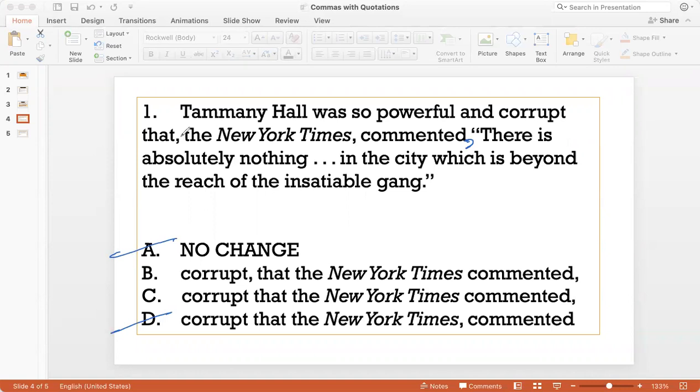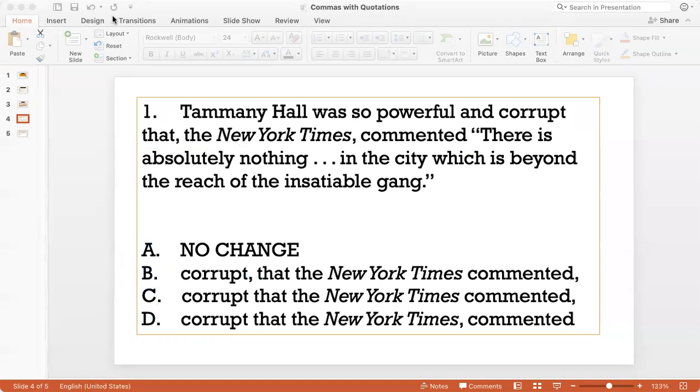The comma after that is wrong, right? Because if I say that Tammany Hall was so powerful and corrupt that the New York Times commented, then that is basically to show this so powerful and corrupt that something happened. Those go together. And this comma here would not be required. So the right answer here is option C. Okay, so that was one kind of question.